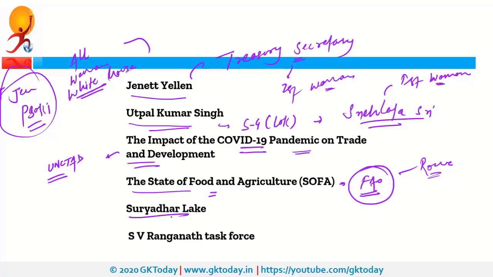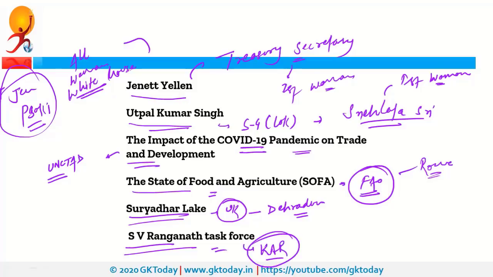Next is Suryadhar Lake. So recently Uttarakhand Chief Minister Trivendra Singh Rawat inaugurated this Suryadhar Lake in Dehradun in Uttarakhand. Next is SV Ranganath Task Force. So this is related to Karnataka. This task force was constituted to suggest a roadmap to implement the new education policy. Recently this task force was in news because it submitted the report to the Karnataka government.